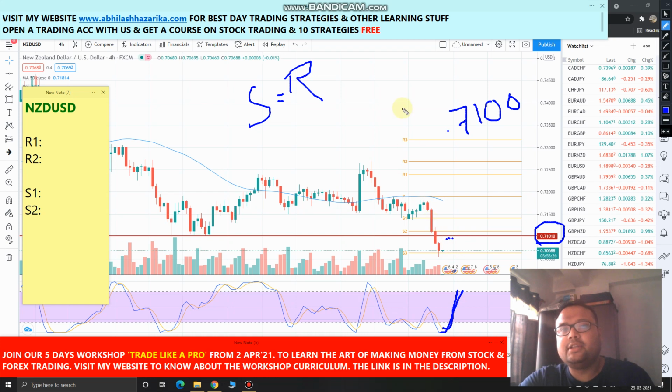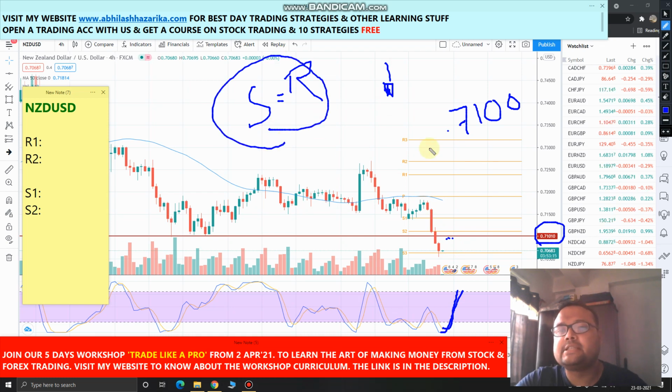Once you get the confirmation in the form of a shooting star kind of a pattern or price rejection from below. Okay, that will give us the confirmation that yes, the support has become a resistance now and it is safe to short the market below this line. Okay, it's kind of a pullback strategy. Okay, so that is very essential.